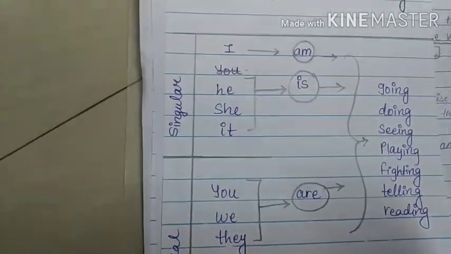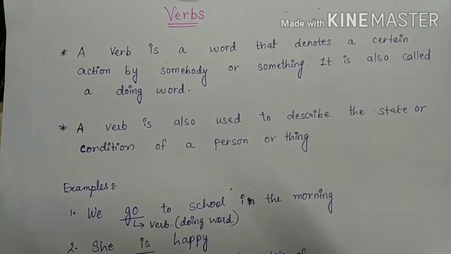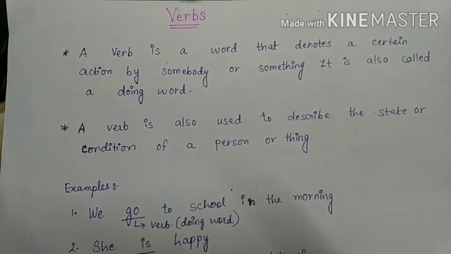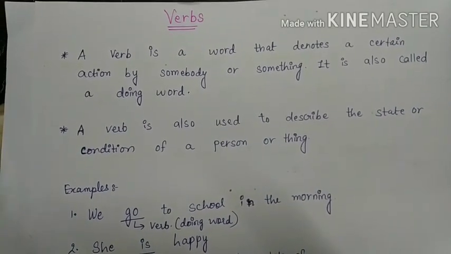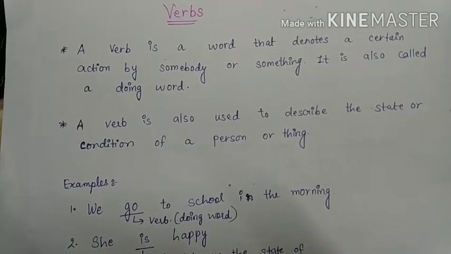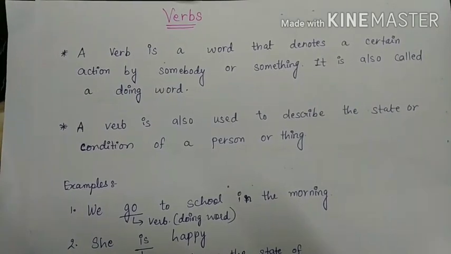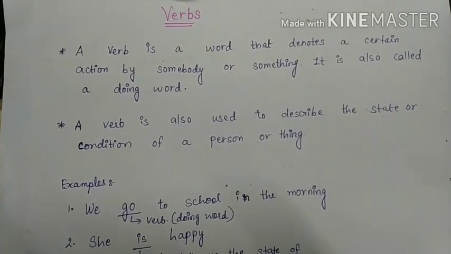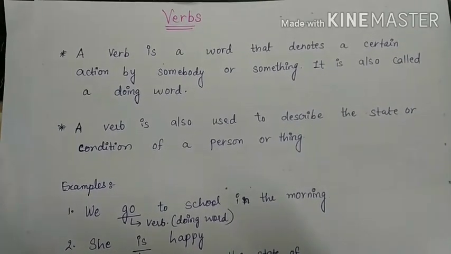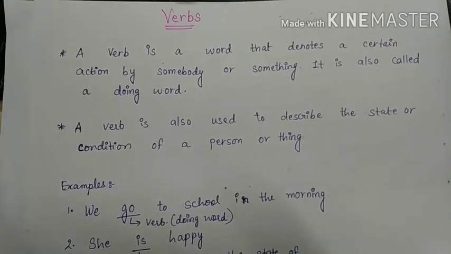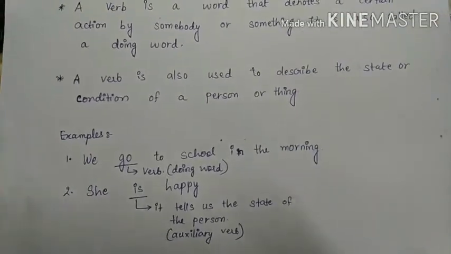Alright, now let us see what we have done in this chapter and let us revise it one time. We had seen verbs yesterday. What are verbs? A verb is a word that denotes a certain action by somebody or something. It is also called a doing word. And we had seen some examples of verbs.